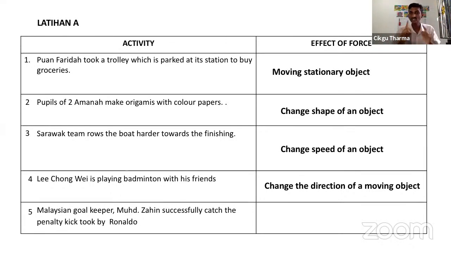It means we change the direction of a moving object. Now we catch. So when we catch, the ball doesn't move anymore. So the effect is stop a moving object. Am I clear? Okay, so do you understand?